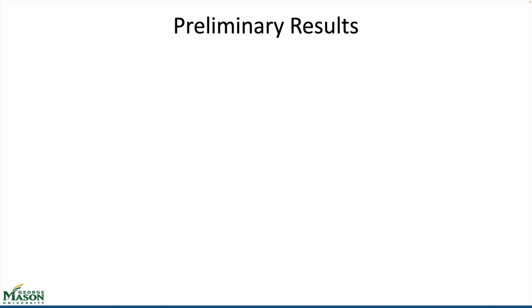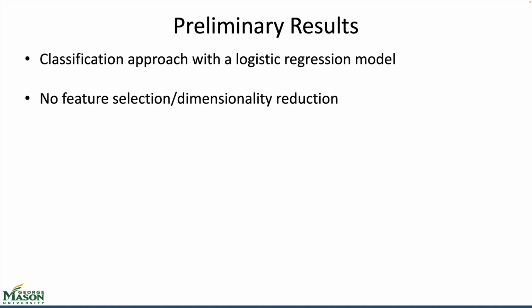We present our preliminary results using a classification approach with a logistic regression model without feature selection or dimensionality reduction. We propose a mixed encoding approach by combining one-hot and integer encoding approaches. The motivation is that in our experiments, one-hot is better than converting to an integer, since one-hot encoding naturally makes the data in the range from 0 to 1.